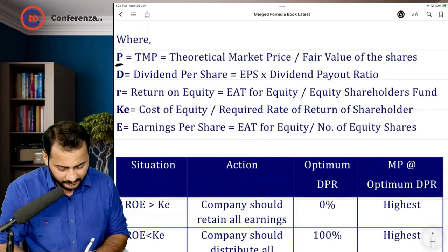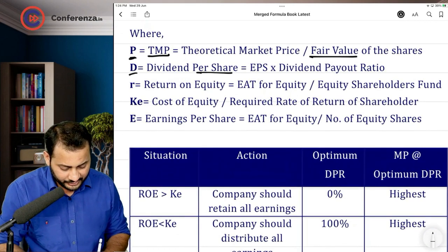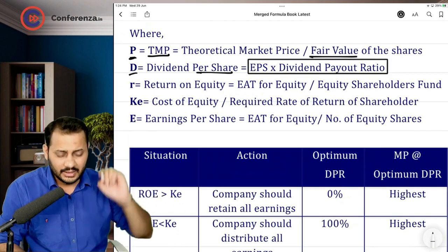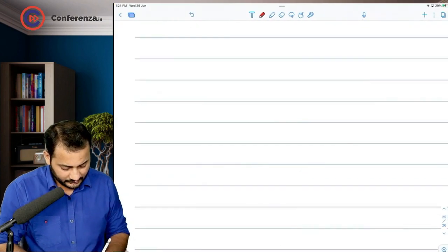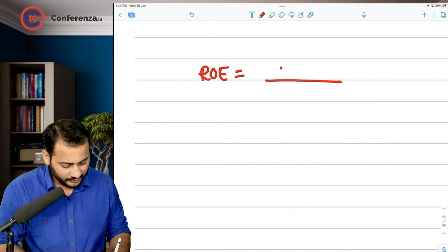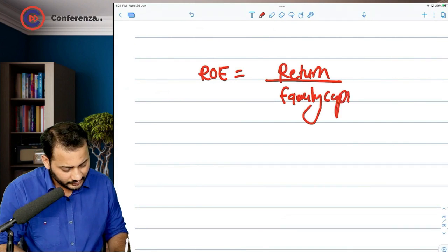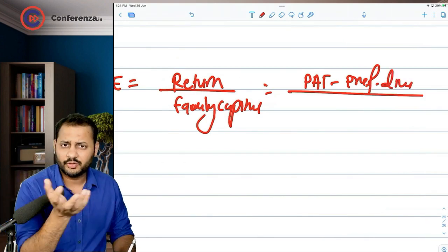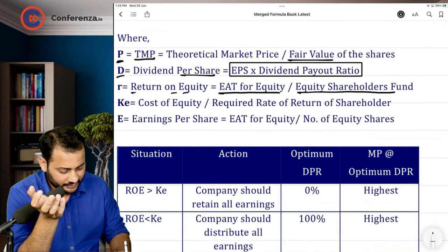Coming over to this, P means the theoretical market price, or you can call it fair value also. D means the dividend per share. It can be calculated by this formula. I will talk about this formula in a moment. R means return on equity. Return on equity is very simple. Understand? Return on equity is return in the numerator and equity capital in the denominator. Return means your profit after tax minus preference dividend, if any, divided by equity capital, whatever you invest. So it is like this: earning after tax for equity divided by equity shareholders' fund.